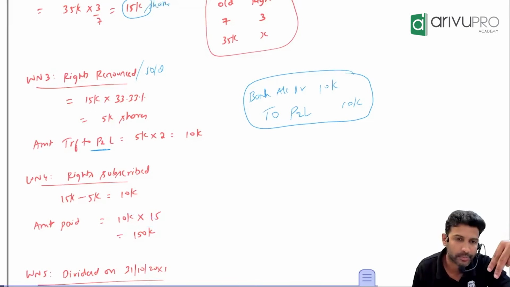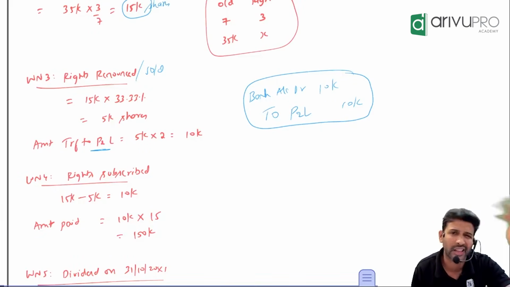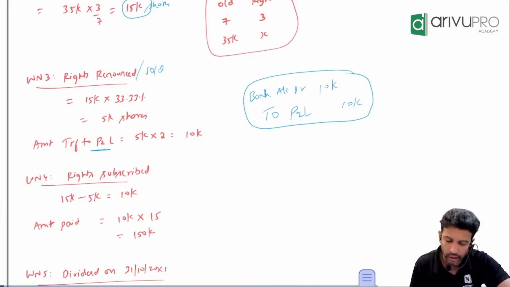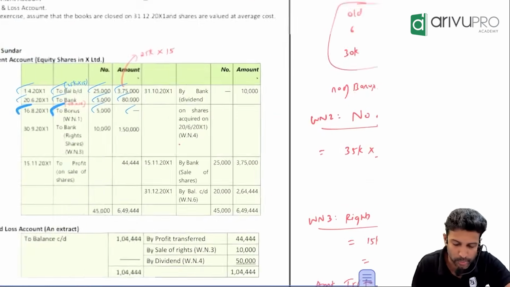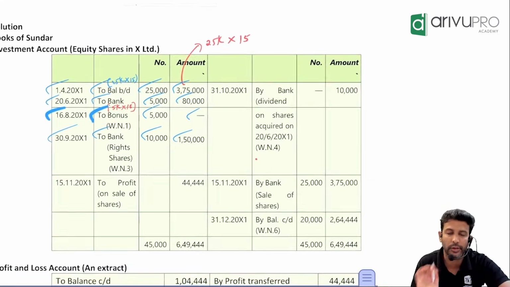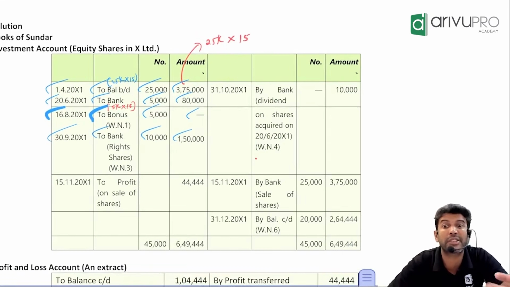Have a separate working note for all of them. It will carry marks. What is the journal entry? Right shares are also an investment only. What is the journal entry for additional investment purchased? Investment to bank. How many shares? 10,000. How much value? 1,50,000. Check if it is posted. To bank 1,50,000. This is for the rights. This we call rights subscribed.